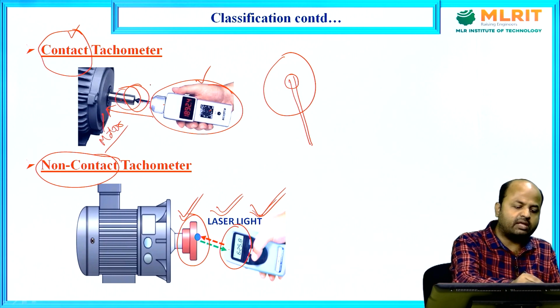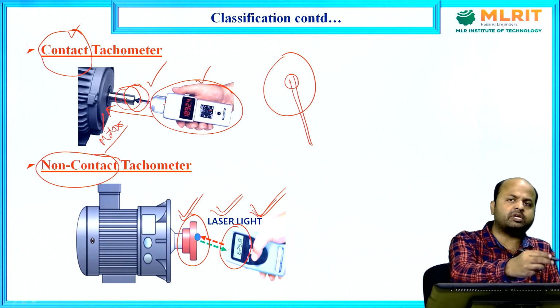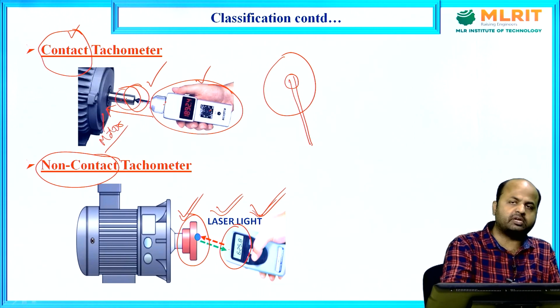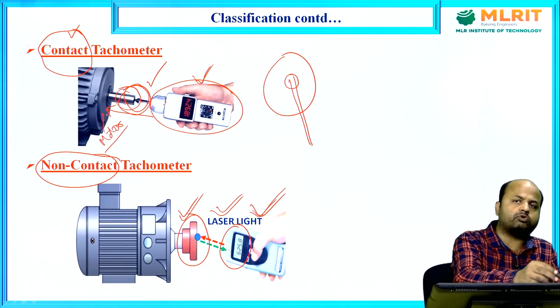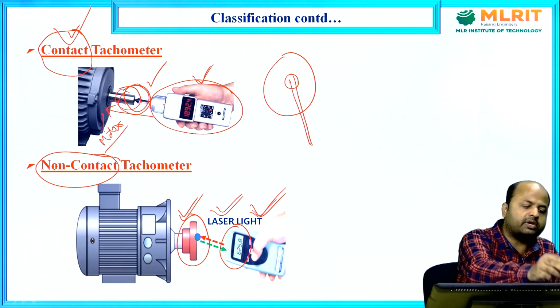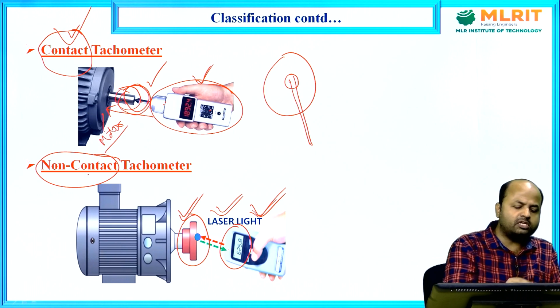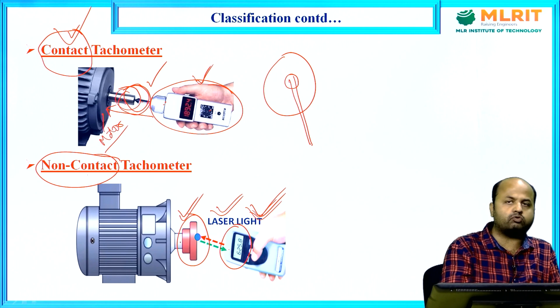But here we can see that the contact meter is in contact with the rotating object. Suppose any rotating device is there and I want to measure its speed. I have to bring the tachometer in and couple it with the rotating device. Then only can we measure the speed in case of contact type. In non-contact, there is no need of contacting your tachometer with the rotating device.